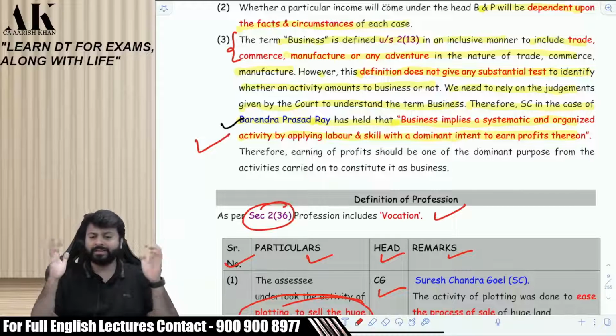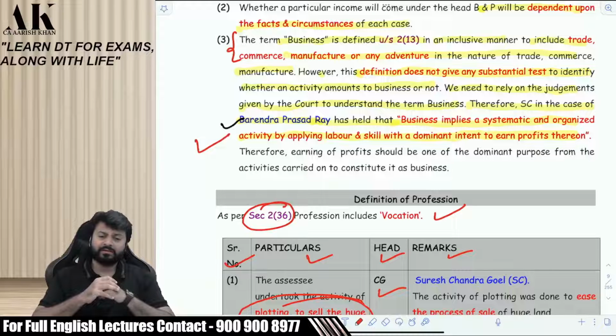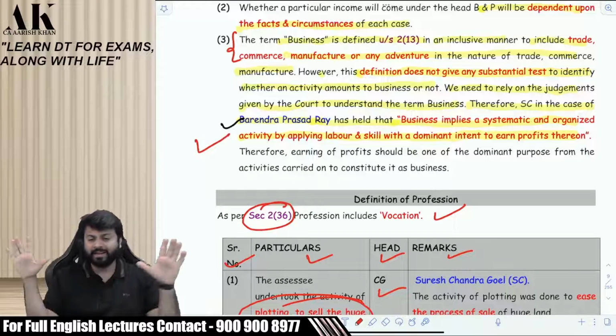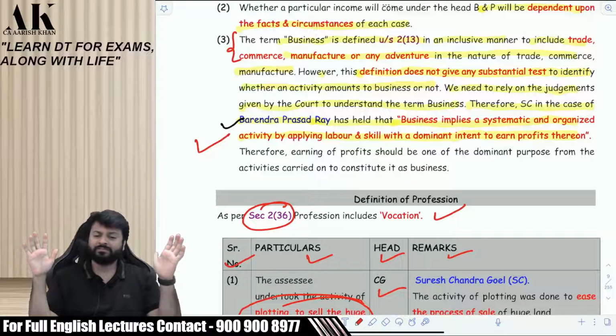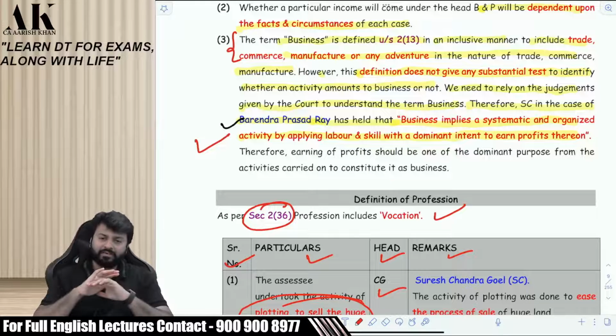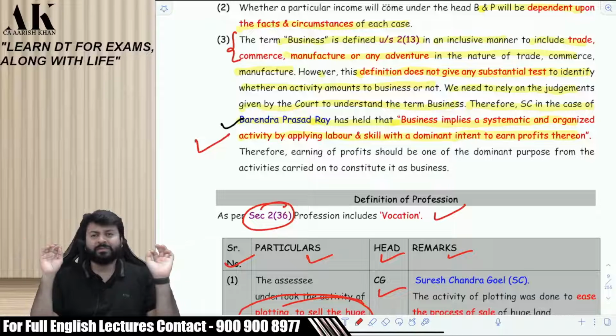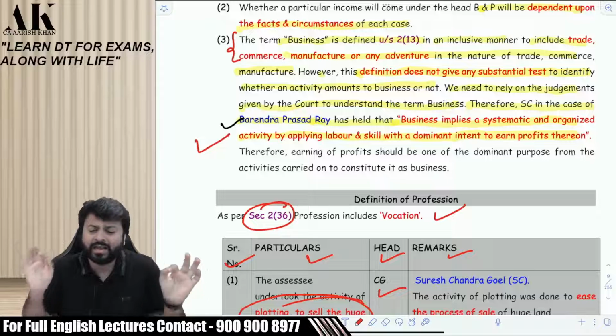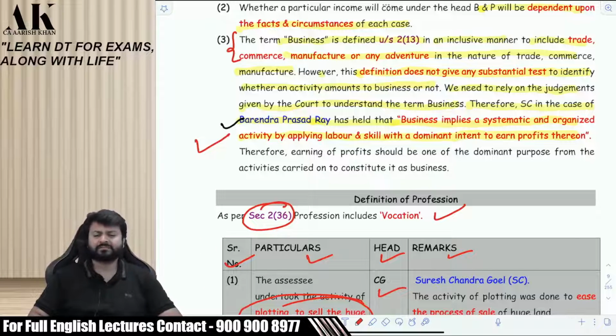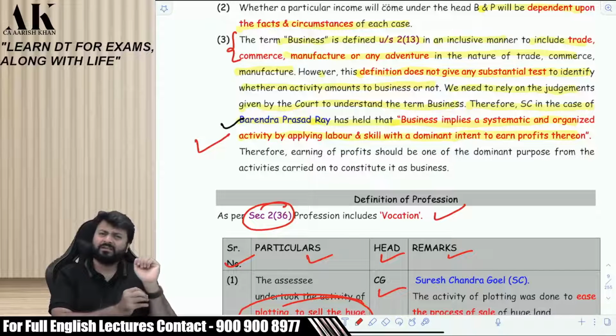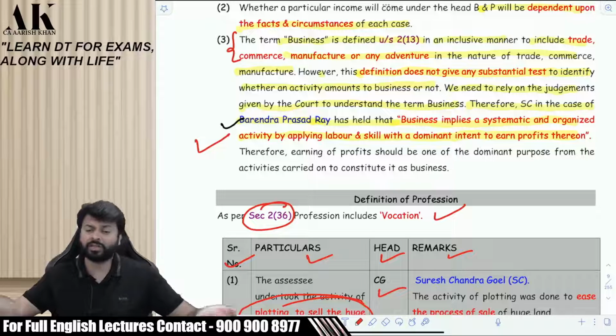Amitabh Bachchan doesn't have any degree, right? Baba Ramdev doesn't have any degree. But are they skilled enough in their respective field? Yes or no? Therefore, they are skilled enough in their respective field. That much is sufficient to call anything as what? As profession. Is it clear to everyone? So, profession includes vocation, and vocation means any kind of skill. Any occupation which requires skill is known as vocation. And therefore, that is ultimately called profession.